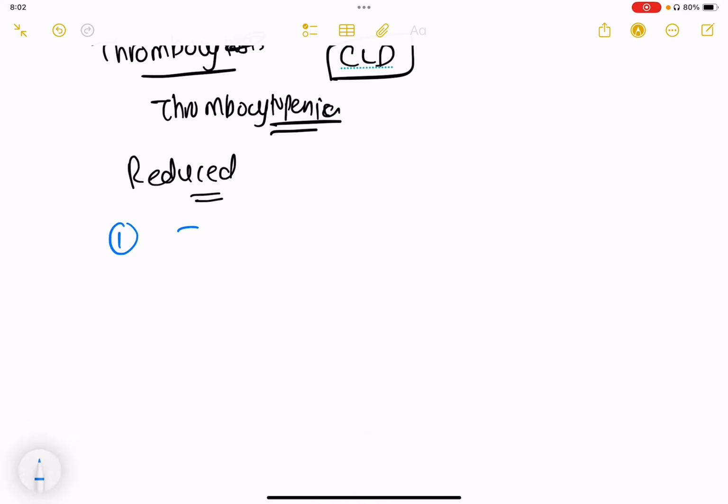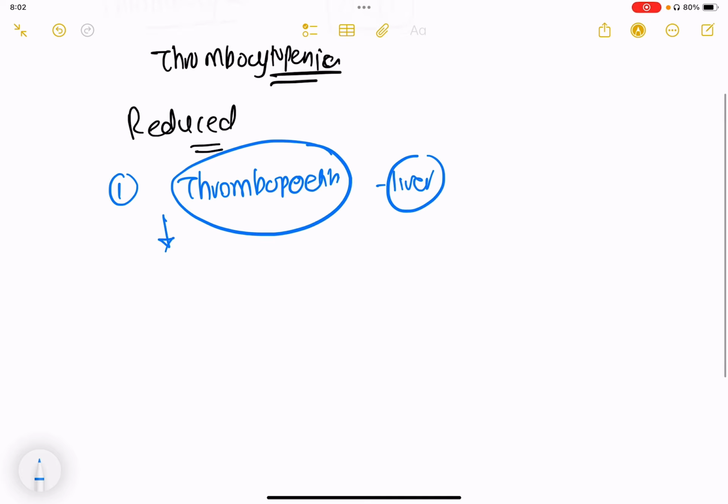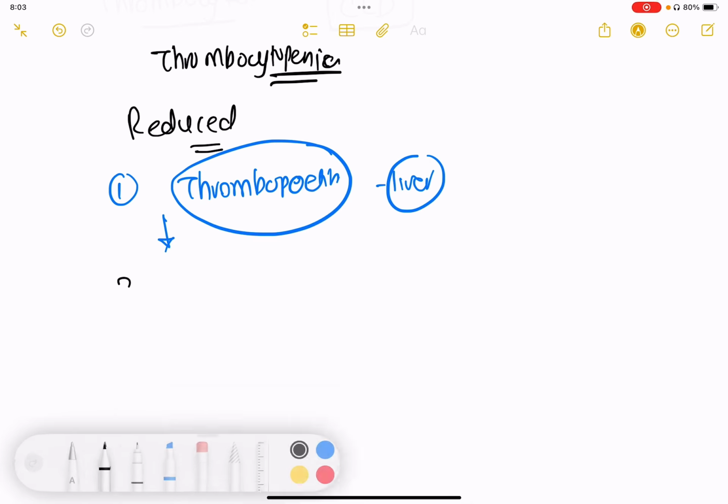One of the most important reasons is thrombopoietin. Now, this thrombopoietin is one of the key regulators for platelet function, which is mainly produced by the liver. And we know that in CLD, there are significantly reduced levels of thrombopoietin. That is one of the main reasons why the platelet count is very much reduced.